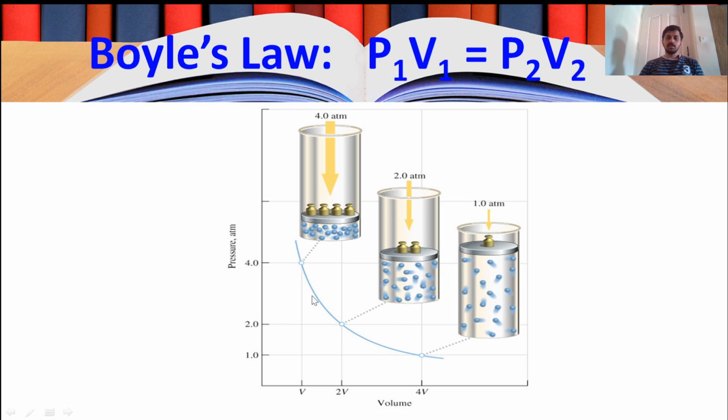So you can get a rectangular hyperbola like this. The curve between pressure and volume at constant temperature, you can get a rectangular hyperbola, which is the case of an isothermal process. We'll discuss those processes in the coming classes. So in an isothermal process, the temperature is maintained constant. So this is a curve, PV equal to constant.